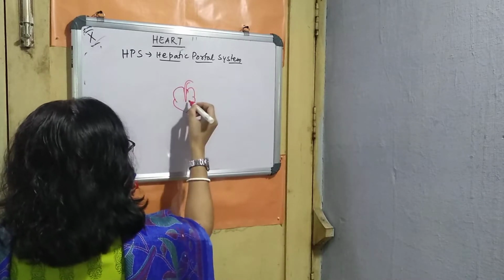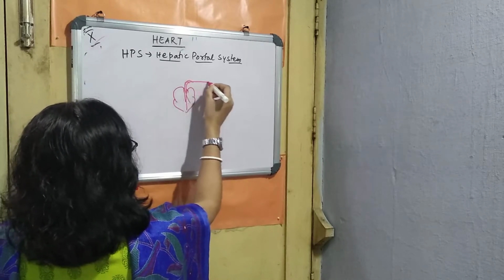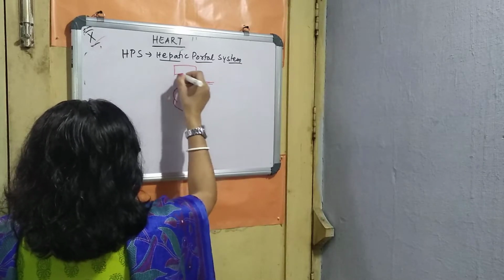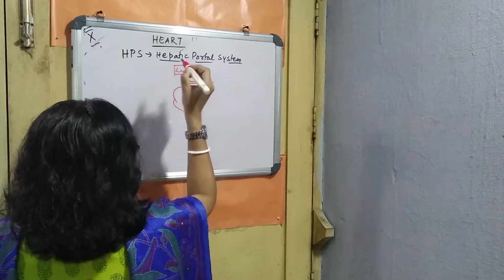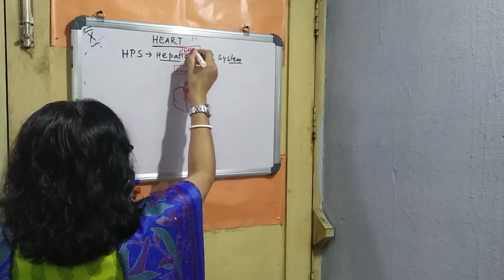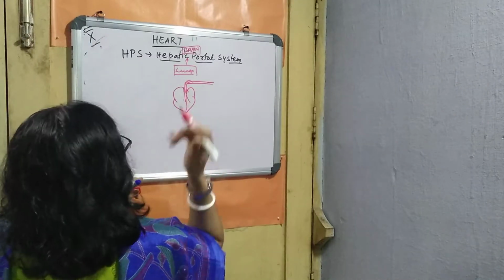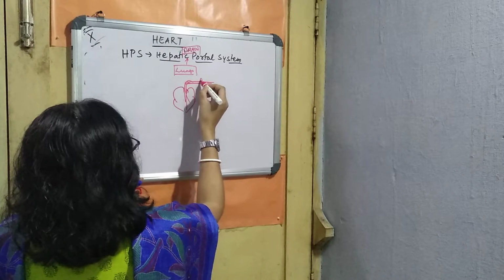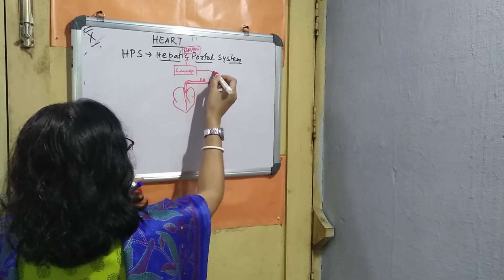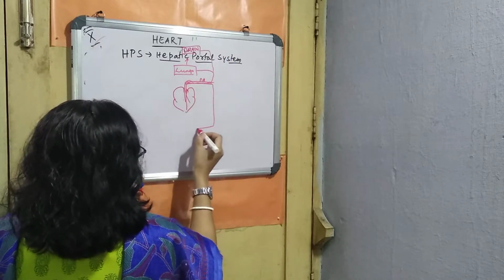The heart is sending the blood from the dorsal aorta to the different parts of the body. Obviously here we can say this is the lungs, where it is getting purified, and above that is the upper part of the body, with the most important organ, the brain. The dorsal aorta coming out from the heart sends oxygenated blood to the lungs, the brain, and also the lower part of your body.